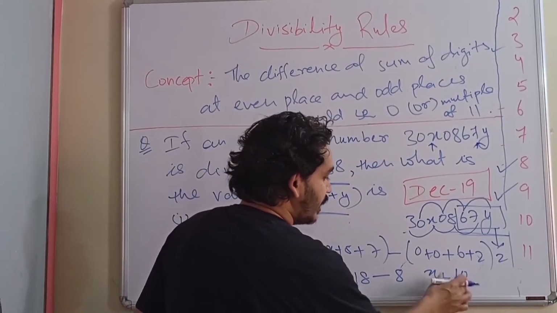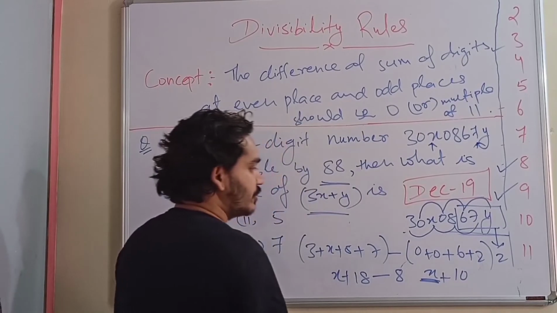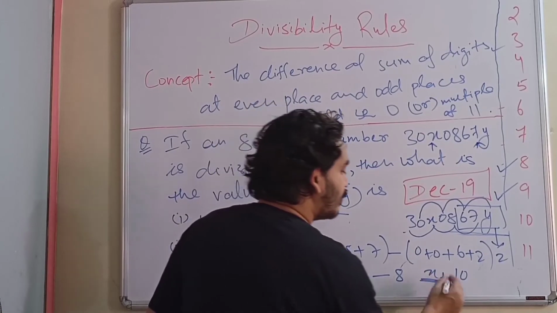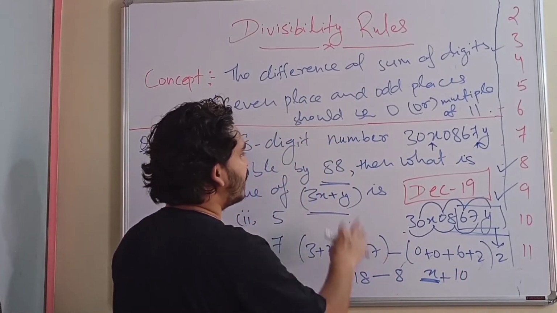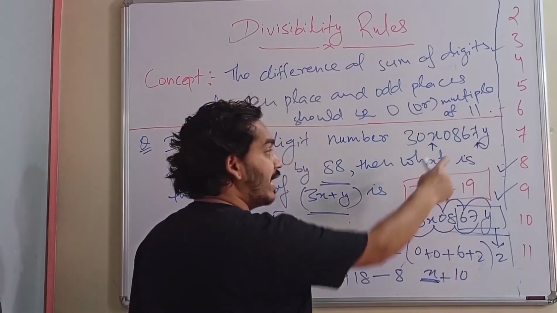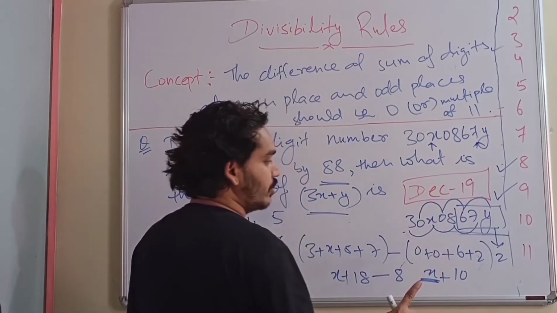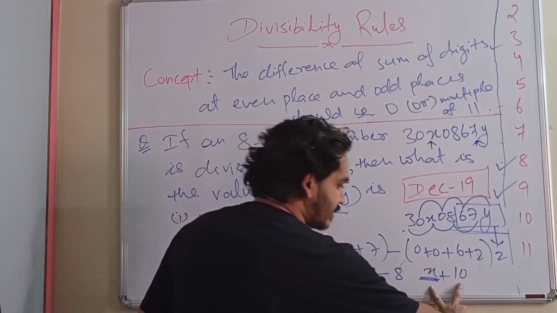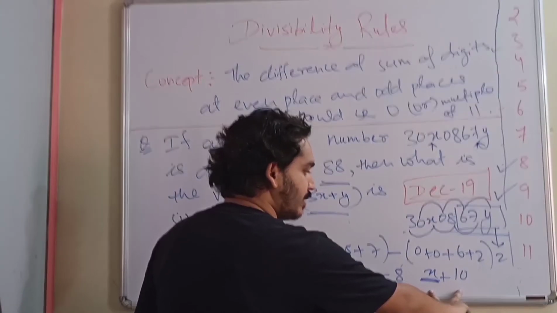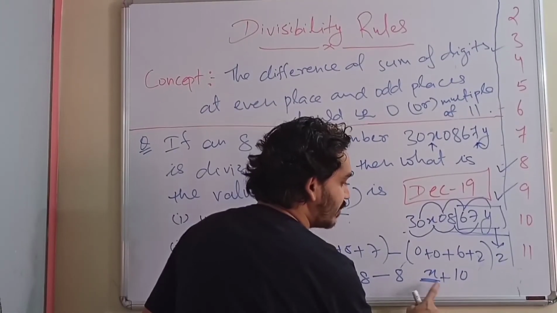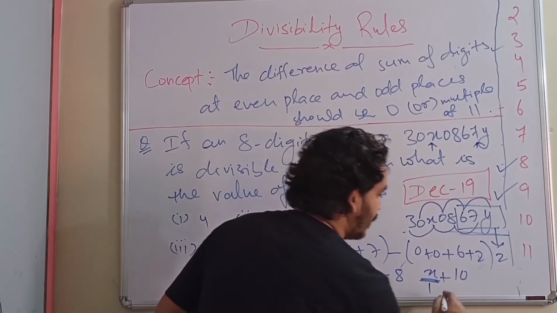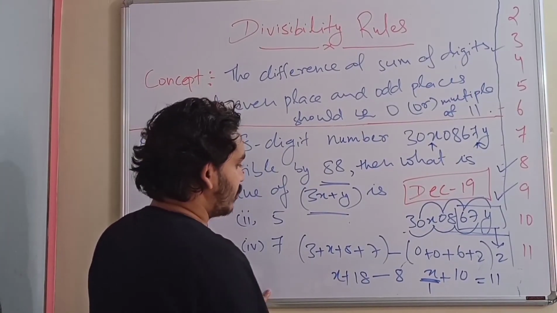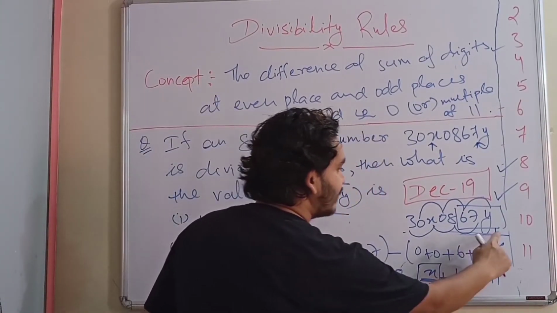Now what should come in place of x so that it is either 0 or a multiple of 11? If we keep minus 10, it will become 0, but minus 10 is not a natural number which we can keep over here, and x is only a single digit value. So any value from 0 to 9 will do, as long as it makes the result a multiple of 11. The possible value of x is 1, because 10 plus 1 gives you 11, which is a multiple of 11. So the x value is 1 and the y value is 2.